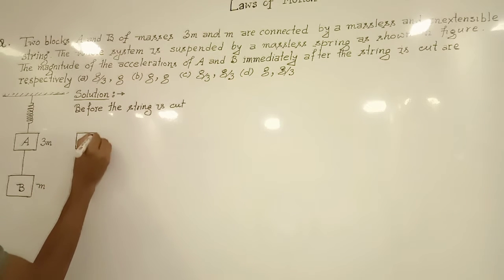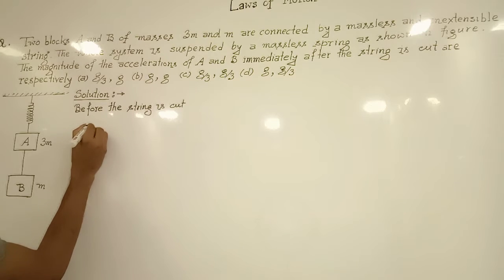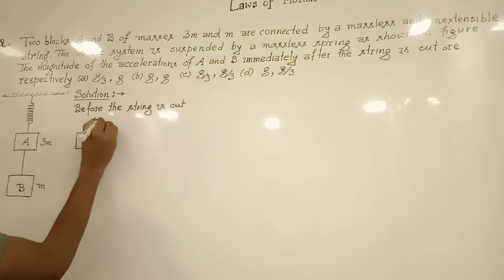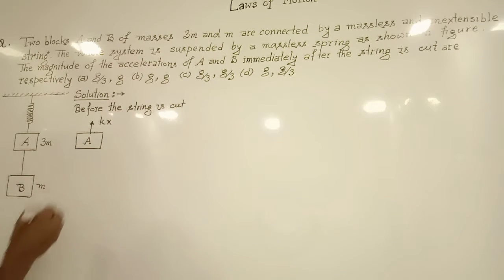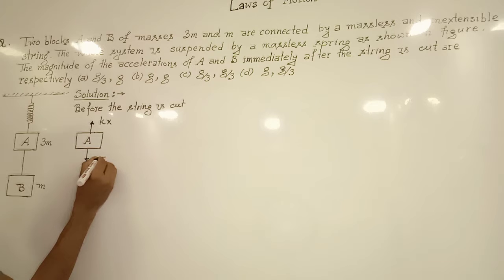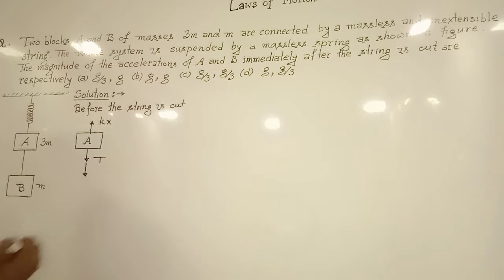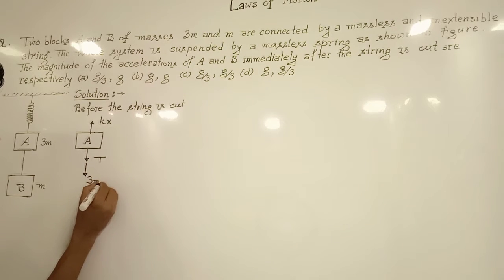of the entire system will be, there is the block A, and as the spring is connected upward side, there will be a spring force Kx which will act upward, and the string is connected between the masses A and B, so tension force T will act downward, and there is a weight of the block A, equal to 3mg, which will act downwards.